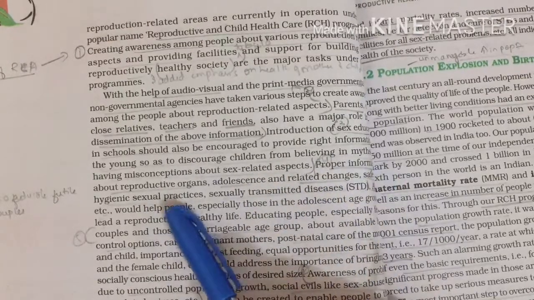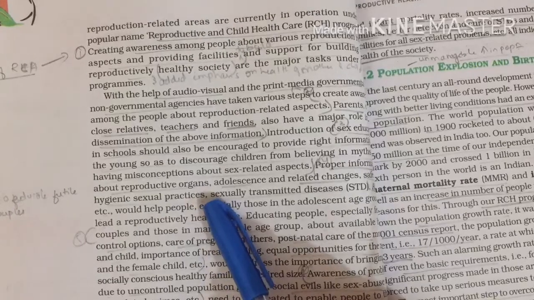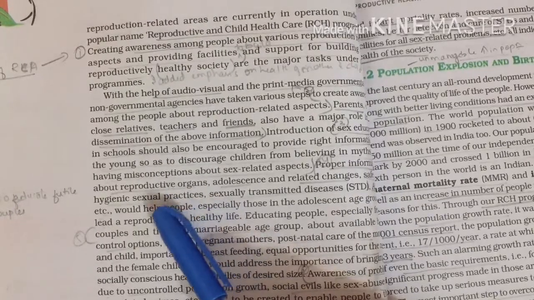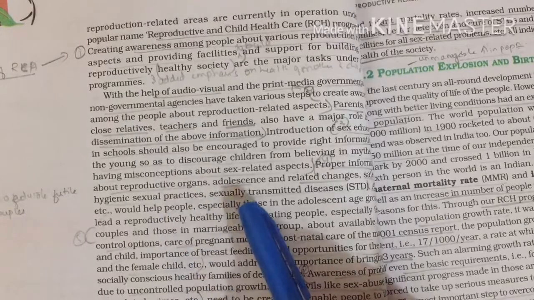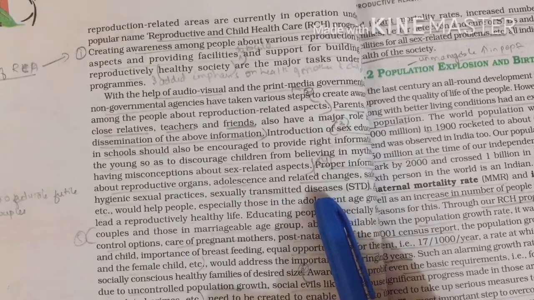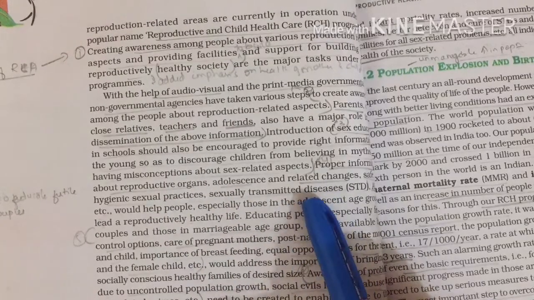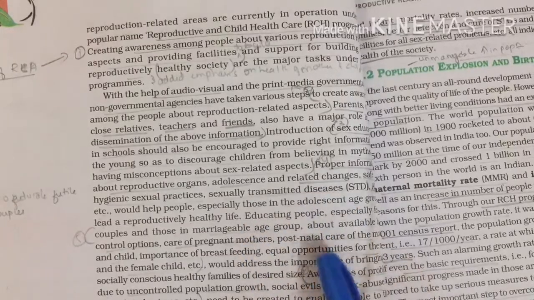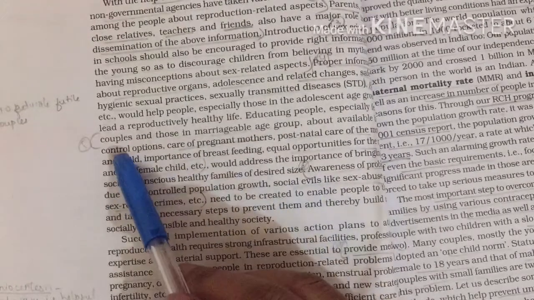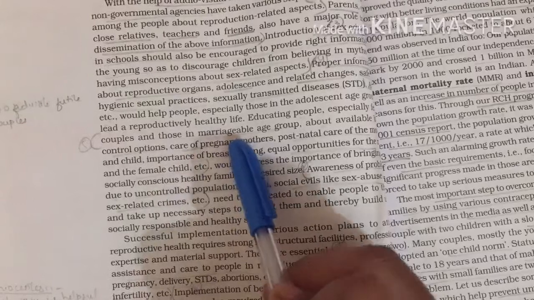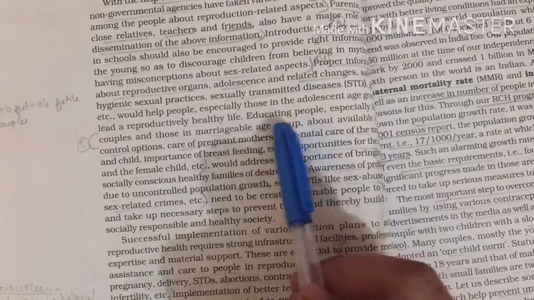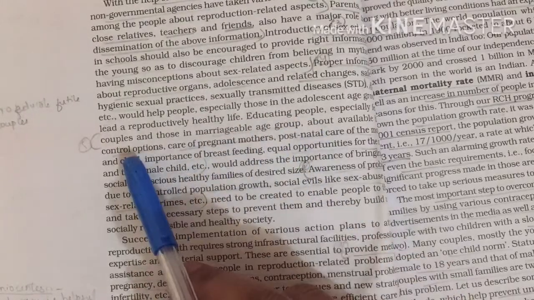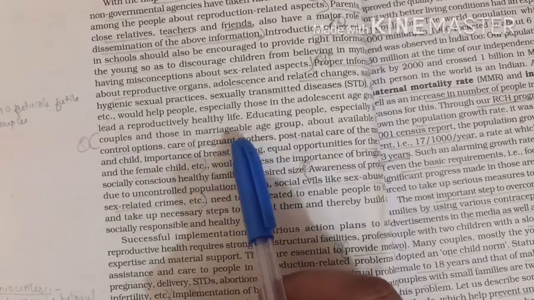Safe hygienic sexual practices. How sexual practices or sexual contact can be hygienic. Sexually transmitted diseases can be avoided. All this can be easily avoided. Again, you have one more, couples and those in marriageable groups. People should be educated, especially those couples and the people who are in the marriageable group.